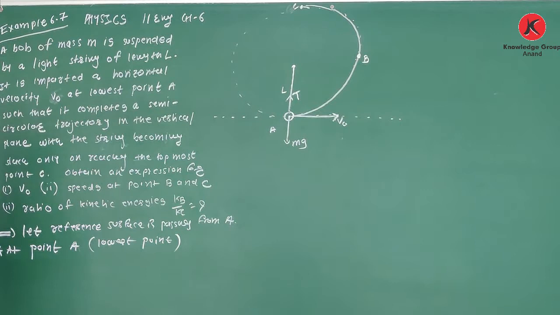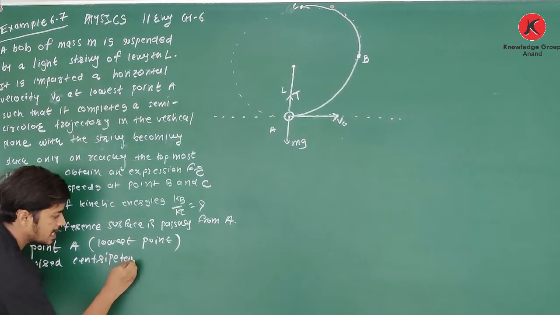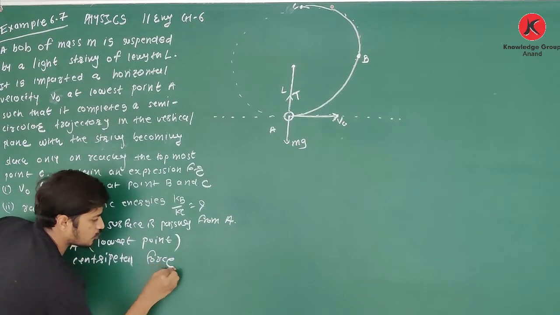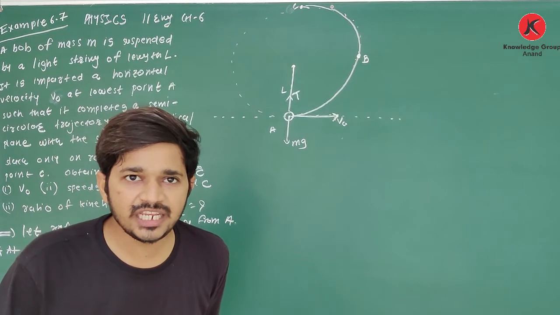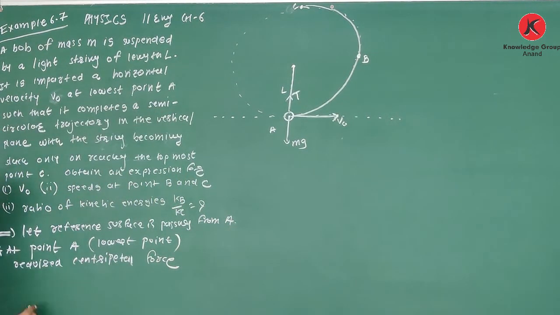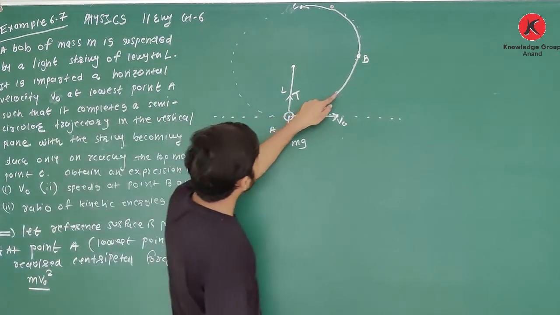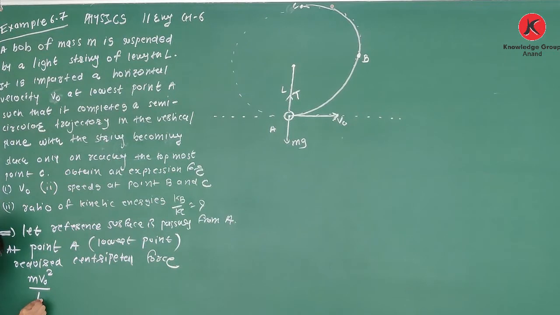See how to write. At point A, the required centripetal force is m v squared upon r, where m is mass, v is speed, r is radius. Here, how to write centripetal force? See, m is the mass of the bob. At point A, what is the speed? v0. Square upon, what is the radius of this circular path? It is L, that is the length of the string. So yes, m v0 squared upon L